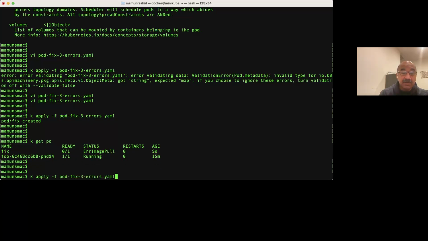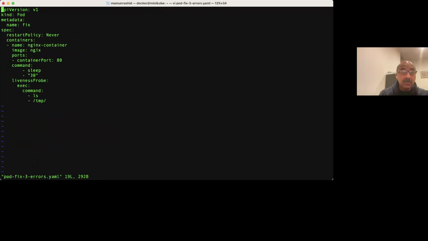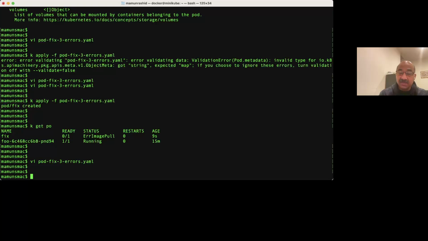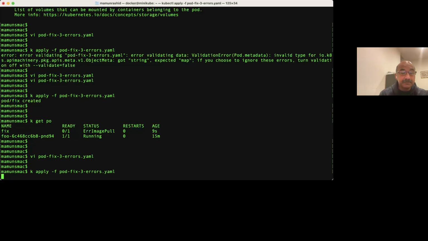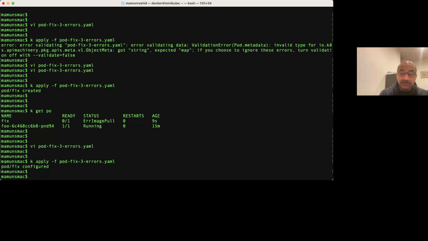Well, let's look at the file again and see what image it's supposed to download. Container image. You see there's a spelling mistake, nginx, right? There should be an n in here. There's no such image as ngix. So that's the third problem. Let's see if that fixed the problem. All right, configured. Okay, get pod.